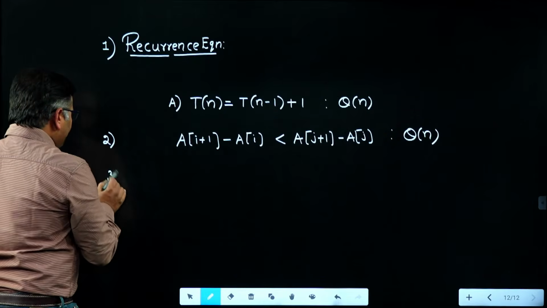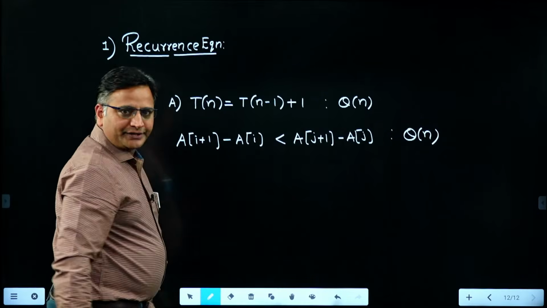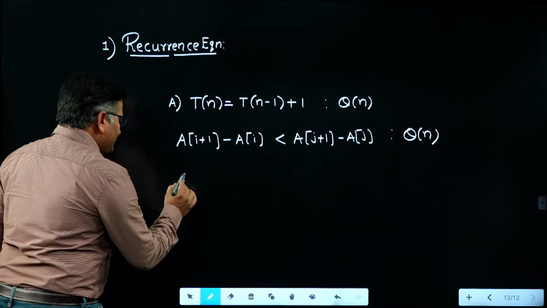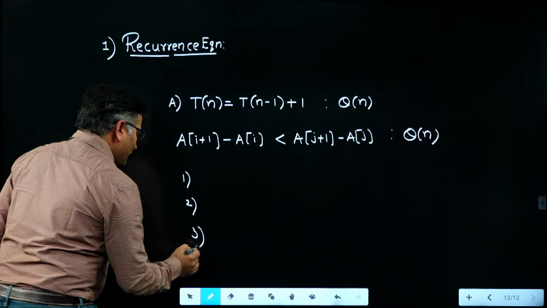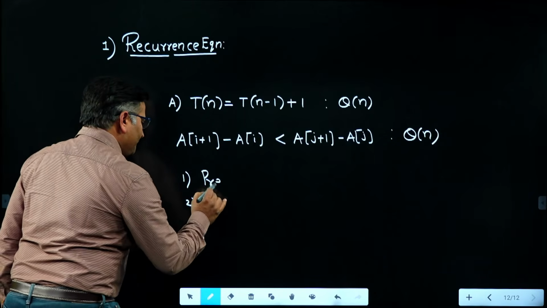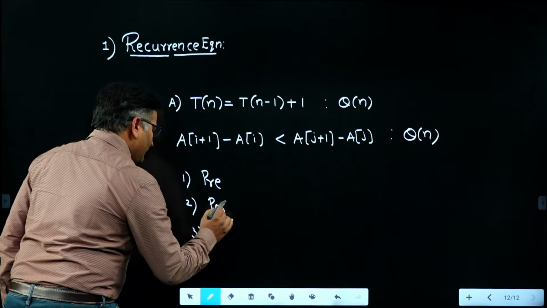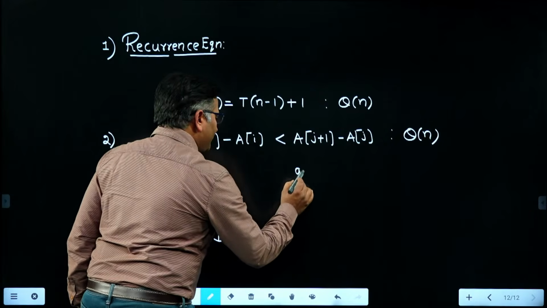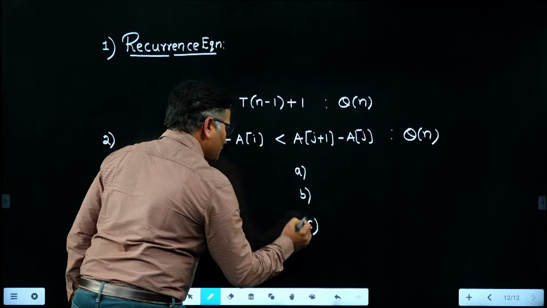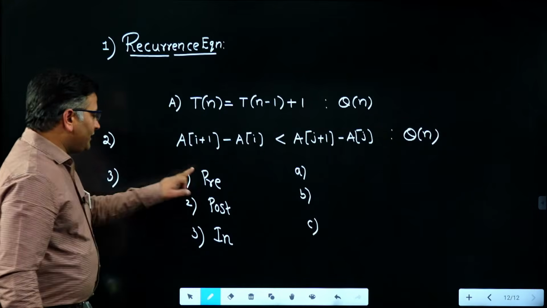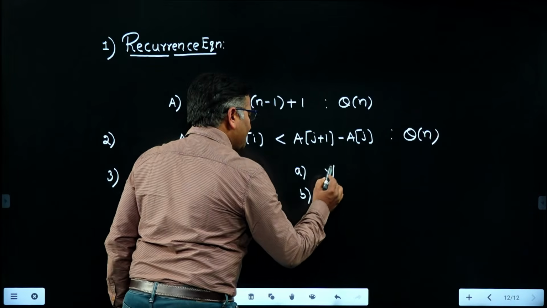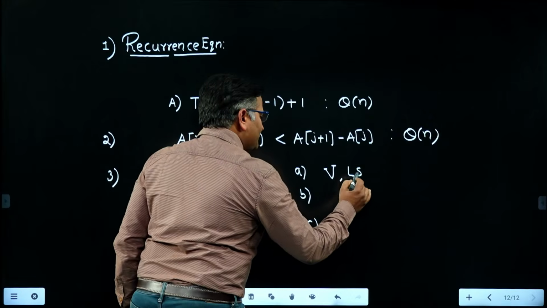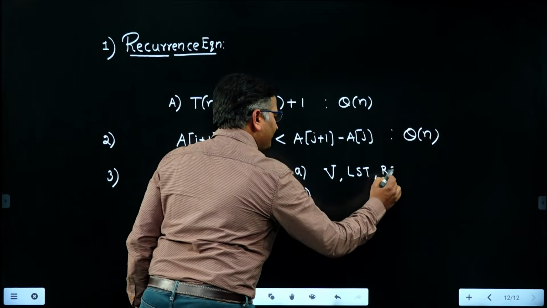And third question, I came to know that there is a match the following question. In the match the following, on the left side they provided three traversals: pre-order traversal, post-order traversal, and in-order traversal. On the right hand side, they provided the definitions of in-order, pre-order, post-order. You know that pre-order is first visit the root node, traverse left subtree, followed by traverse right subtree.